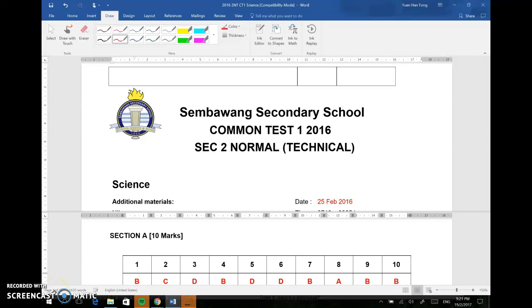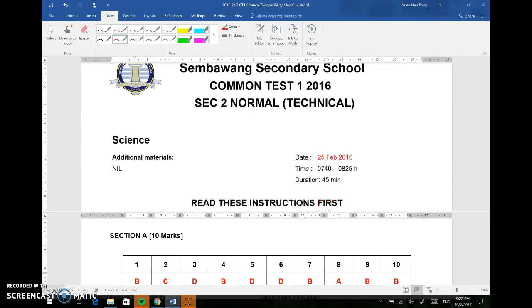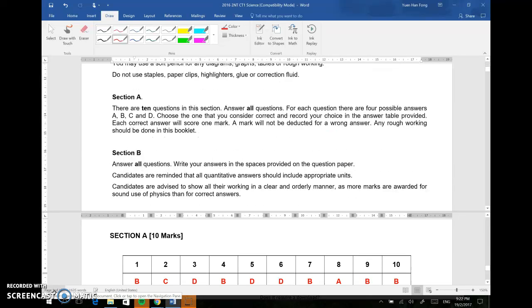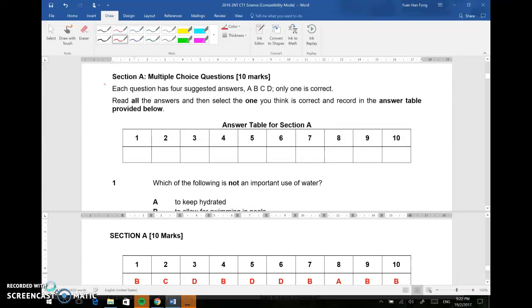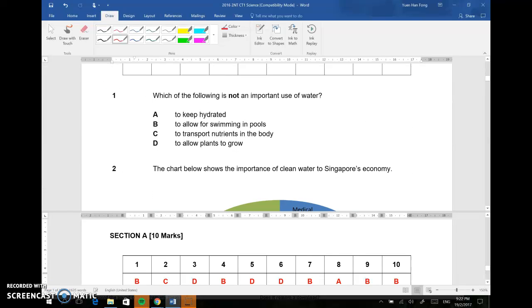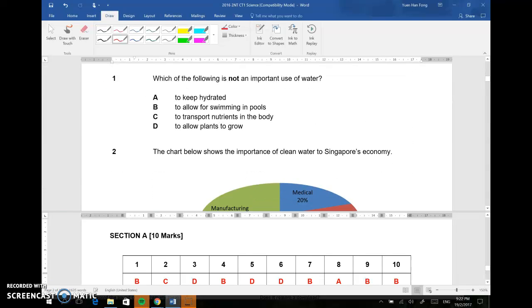Let's now look at the answers for last year's Common Test 1 2016. Let's start with Section A, which is the multiple choice questions. So let's scroll down to the multiple choice questions. Question 1 is on the topic of water pollution.